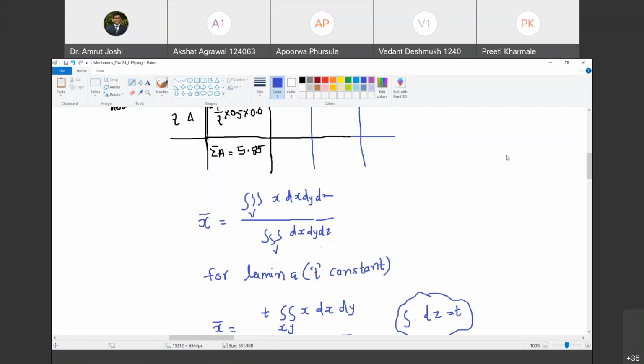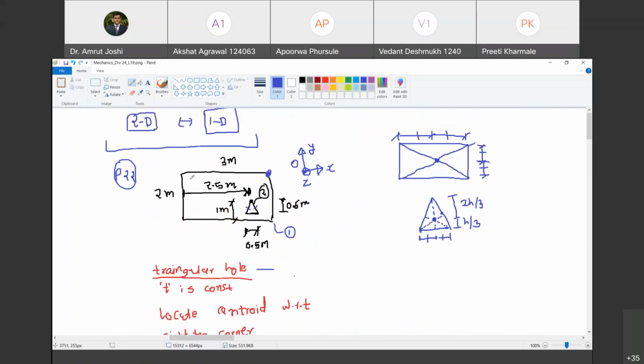This we can do because the thickness is constant. So therefore I can say that this is equal to the integration over the area x dx dy into the product of integration dz. Are you with me? Yes, sir. You have to imagine that in this body, whenever we consider a small area, this is dx and this is dy and the thickness is t.